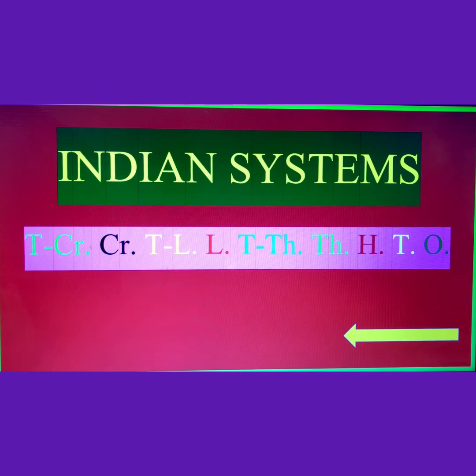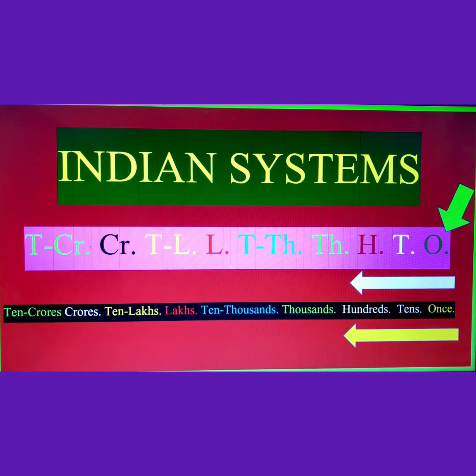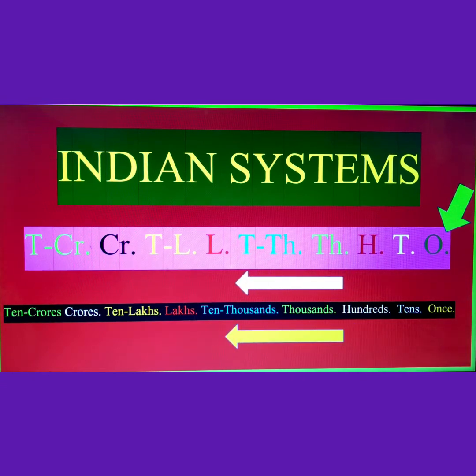After that crores, and then 10 crores. So here you will start from the right hand side. These are the system to read: ones, tens, hundred, thousands, 10,000, lakhs, 10 lakhs, crores, and 10 crores. Okay. So you will start to count from the right hand side, that is from the ones. Now next one, how can you read the numbers?